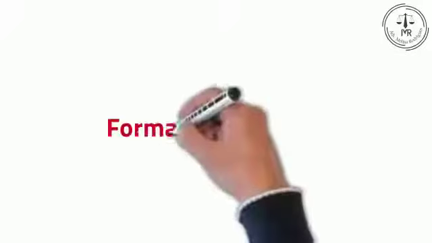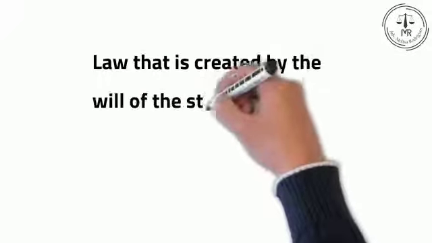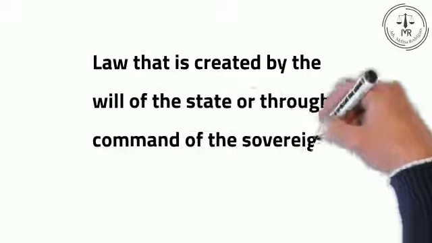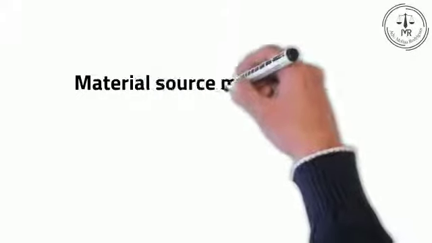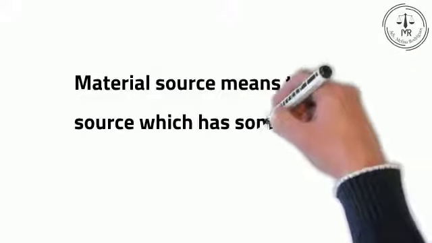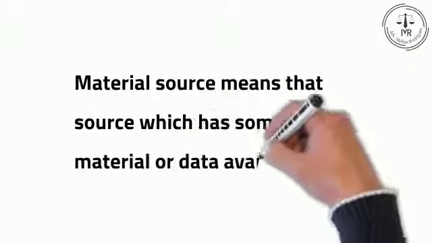Sources of law. There are two main sources of law, namely formal and material. Law that is created by the will of the state or through command of the sovereign is known as formal source. Material source means that source which has some matter, material or data available.